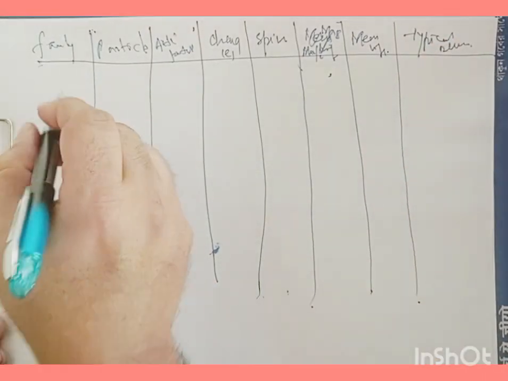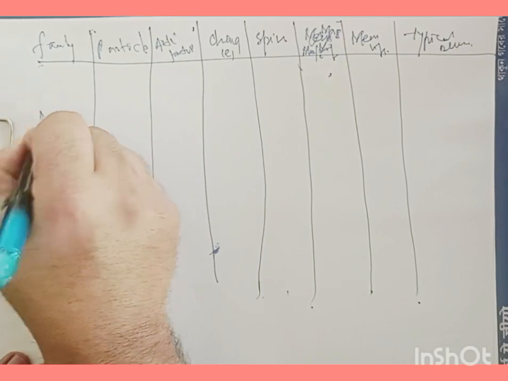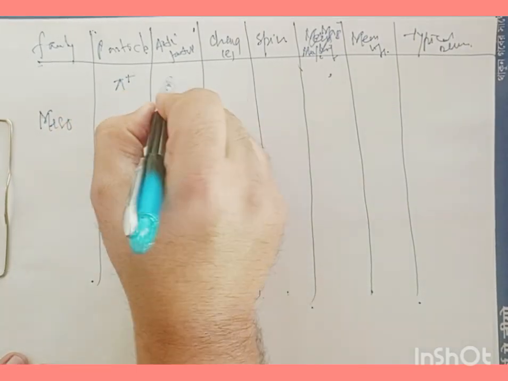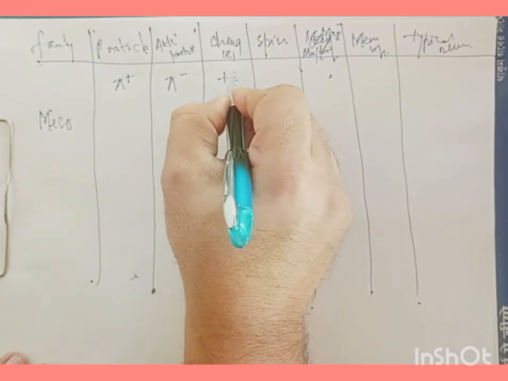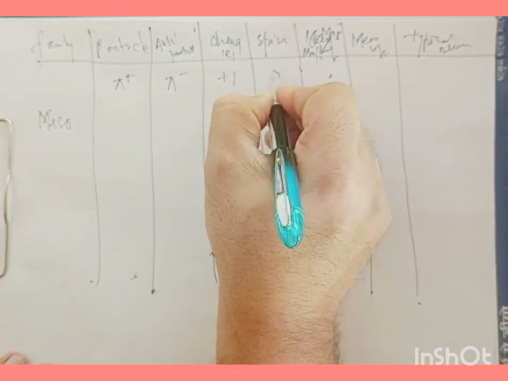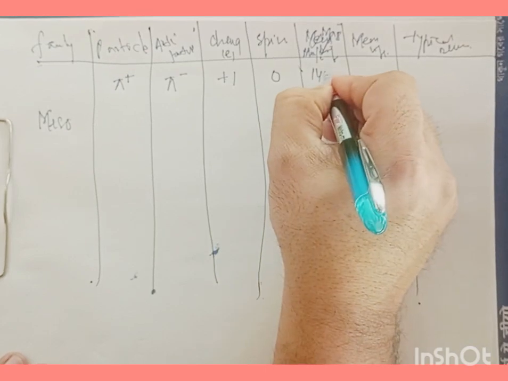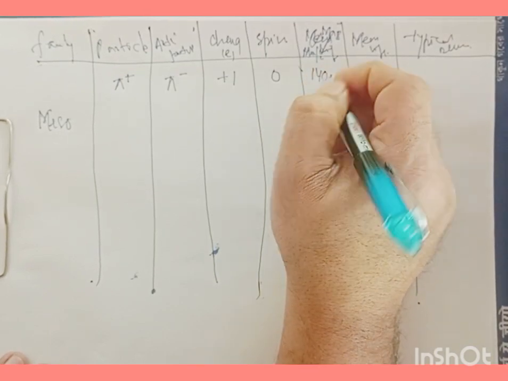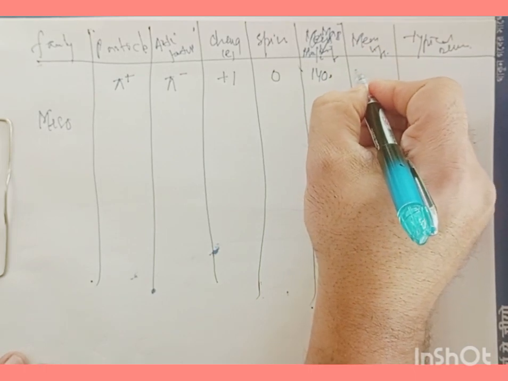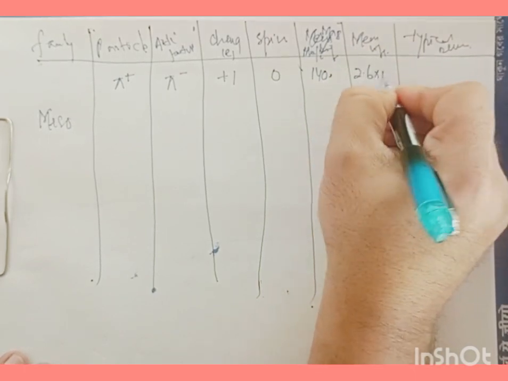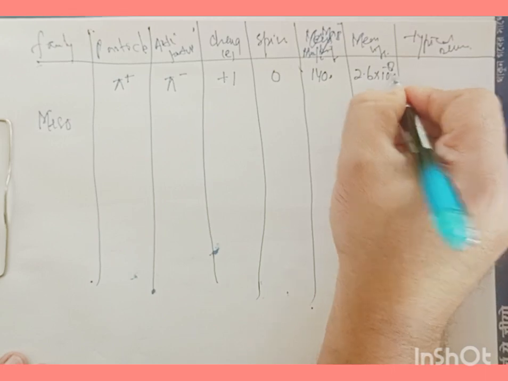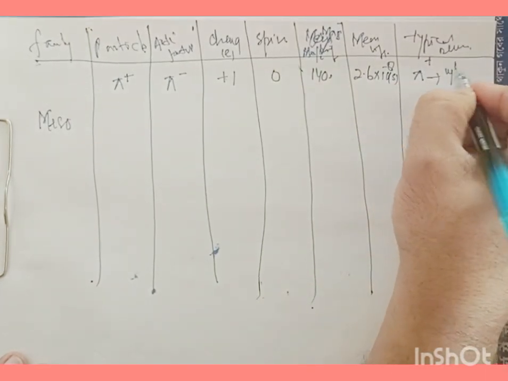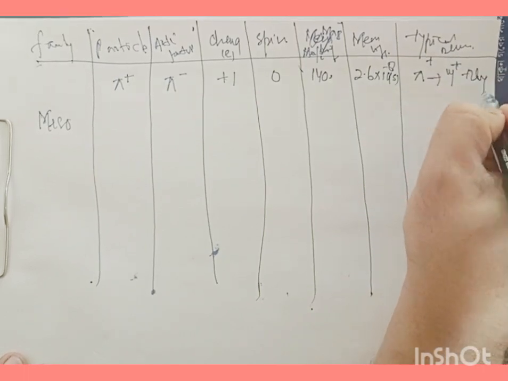Now here I choose mesons first, and in mesons what I have is pi plus. It has an antiparticle pi minus. It has a +1 charge. It has 0 spin, and its mass is 140 mega electron volt per c square. It has a mean life of 2.6 times 10 to the power of -8 seconds, and its typical decay is pi plus giving mu plus and nu mu.